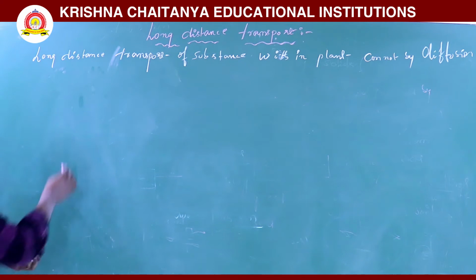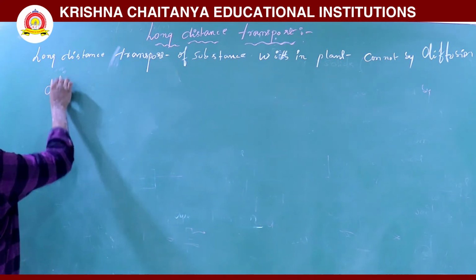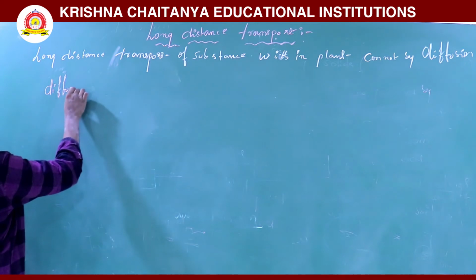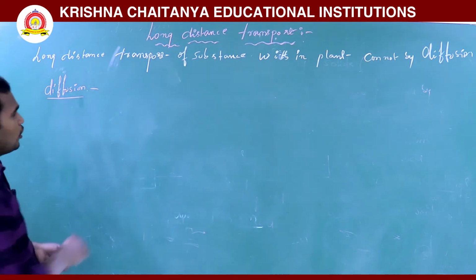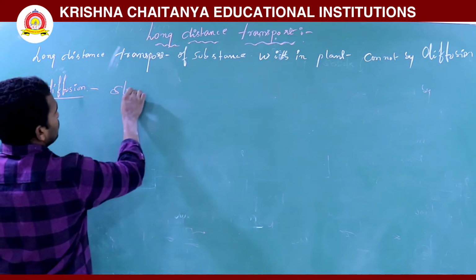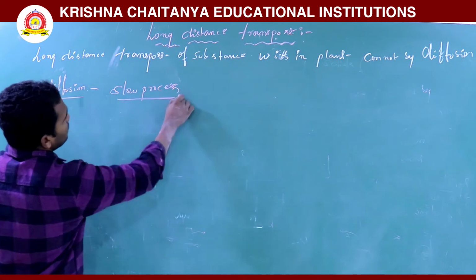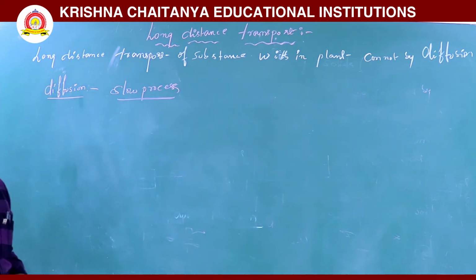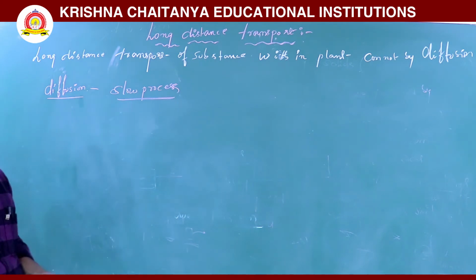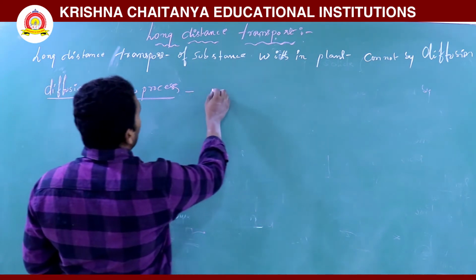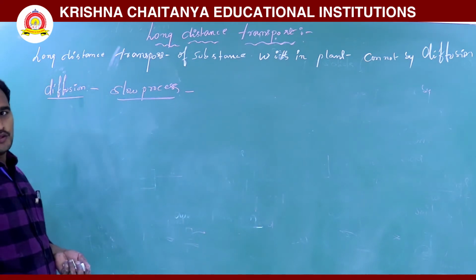Because diffusion is a slow process. Which process is slow? Long distance transport by diffusion. So that is why it is not used for long distance transportation.